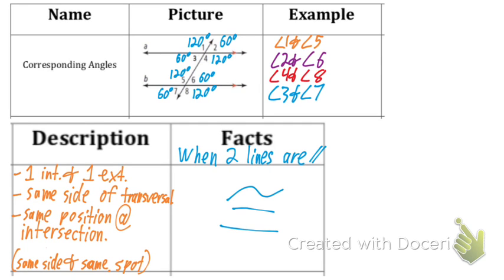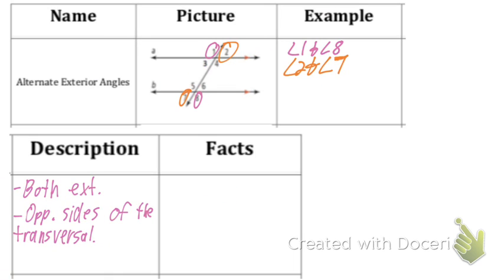What about alternate exterior angles, angles 1 and 8, alternating sides of the transversal, both exterior? Congruent. What about angles 7 and 2? Congruent. So alternate exterior angles are congruent when those two lines are parallel as well.